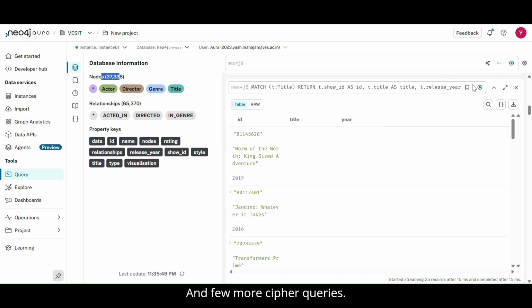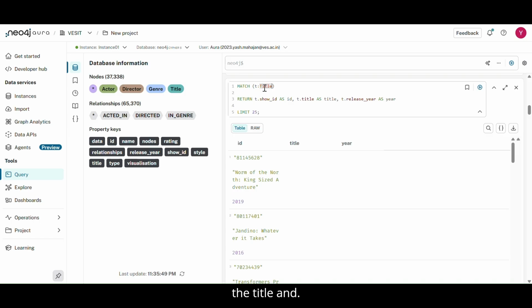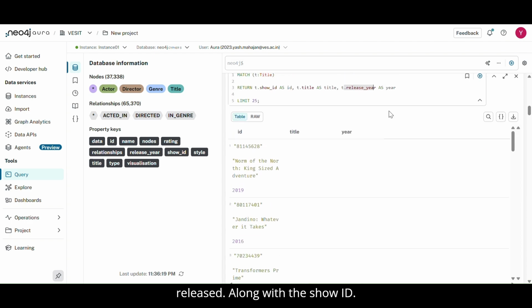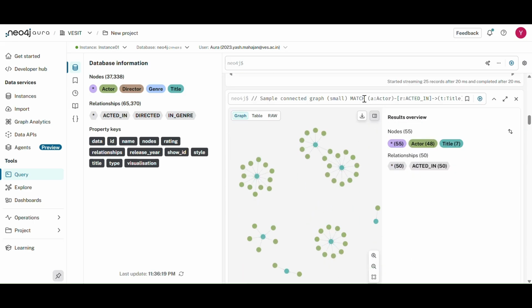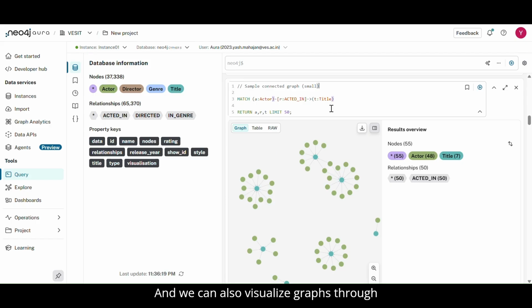And a few more Cypher queries to match the title and show in which year it was released along with the show ID. And we can also visualize graphs through Cypher queries.